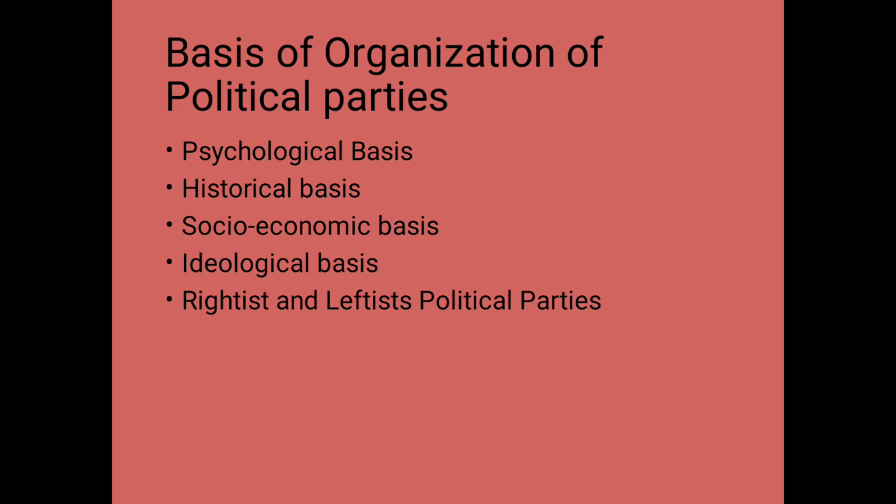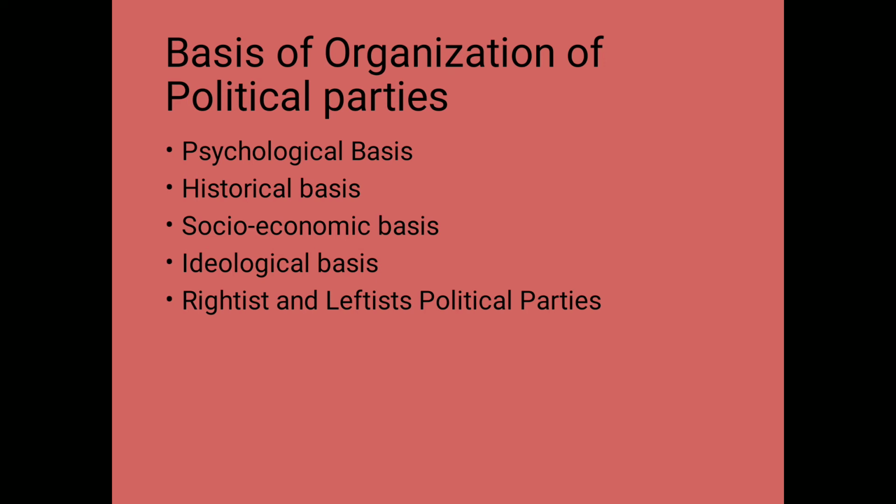The questions that need answers are why and how political parties are born or organized in a society. What are the bases of their organization? In each society, several different factors provide basis for the organization of political party. So we can study these factors by grouping them in four categories. Let's see now: psychological basis, historical basis, socioeconomic basis, and ideological basis, children. Rightist and leftist basis, children. Right? So let's see now what is the psychological basis.